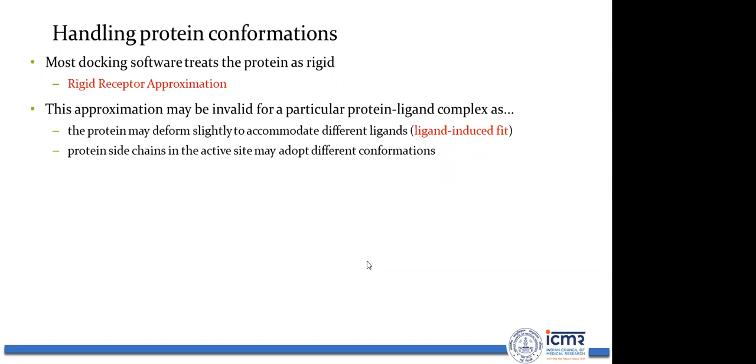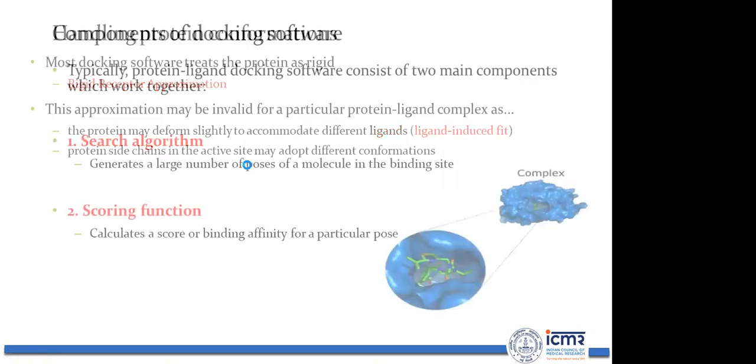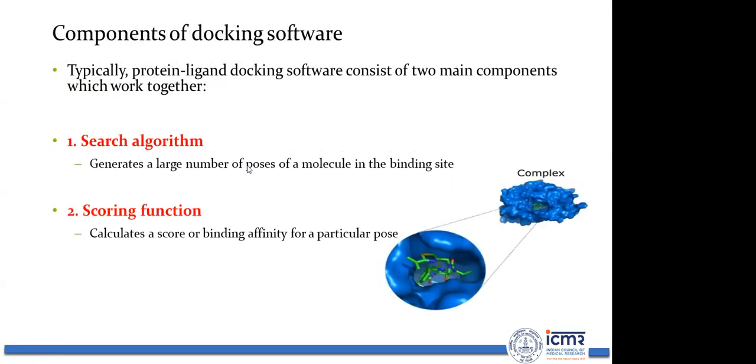This rigid receptor approximation may be invalid for a particular protein-ligand complex, as the protein may deform slightly to accommodate a different ligand, and protein side chains in the active site may adopt different conformations.